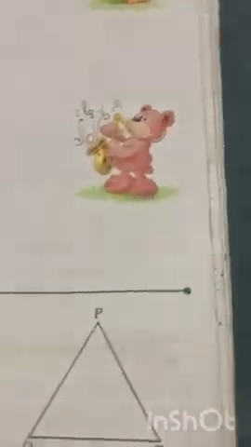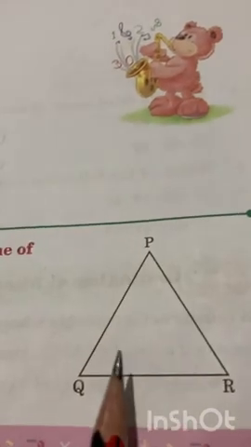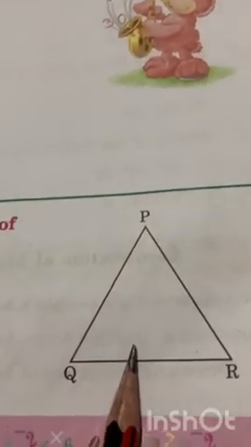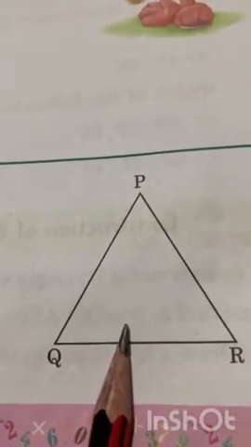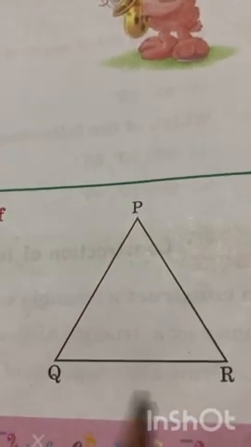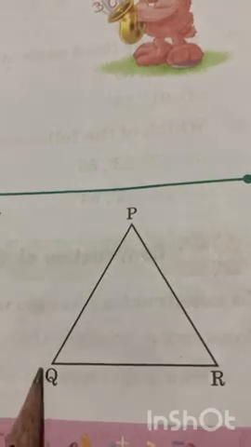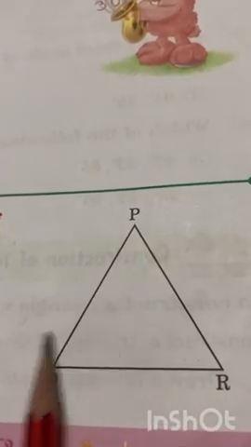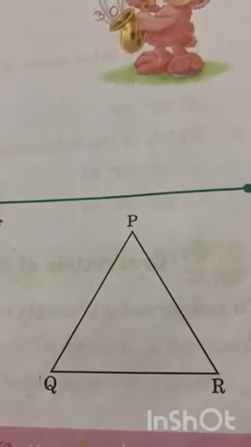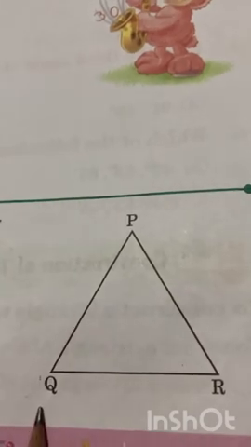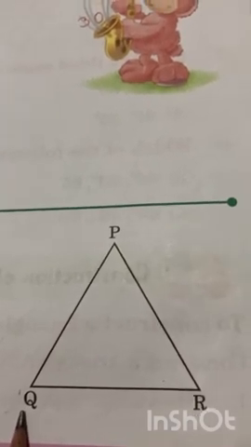So this is your picture, and what you have to write here? First you have to write the sides of the triangle. So what are the different sides in this triangle? As you can see here, PR, QR and PQ are three different sides. So sides of the triangle are PR, QR, PQ.